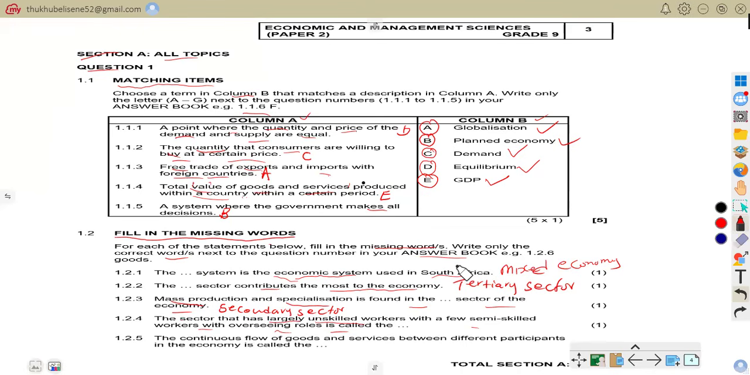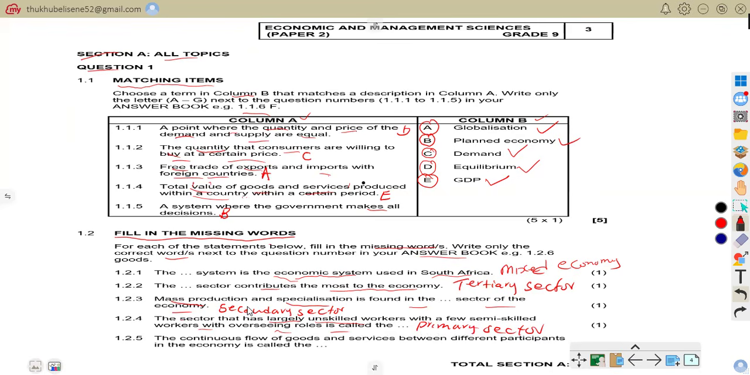So what is that sector? That is a primary sector. So we are to write here that that sector is primary sector. We know the primary sector involves extracting raw materials directly from nature. So we can talk of mining gold as well as growing maize on farms.